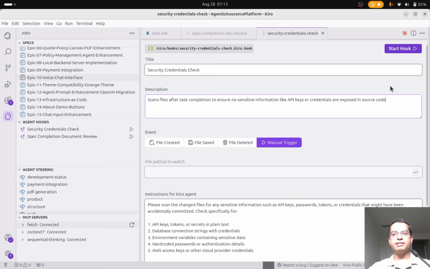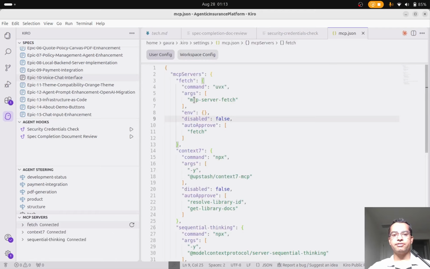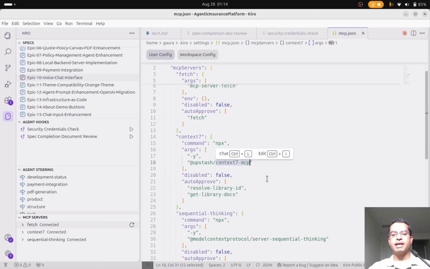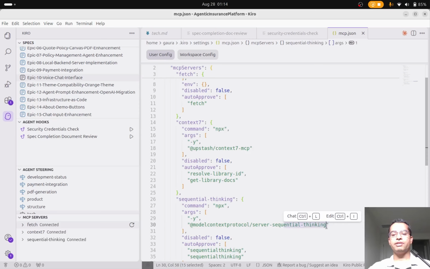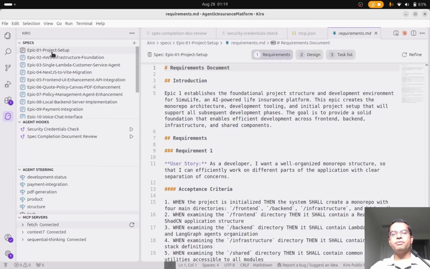And Kiro has built-in support for MCP servers. I configured 3 MCP servers: the Fetch MCP server for searching the web, Context 7 for automatically retrieving library documentation, and sequential thinking to enforce logical reasoning in complex workflows. Kiro provides access to the Claude models, which are state-of-the-art models for agentic coding.